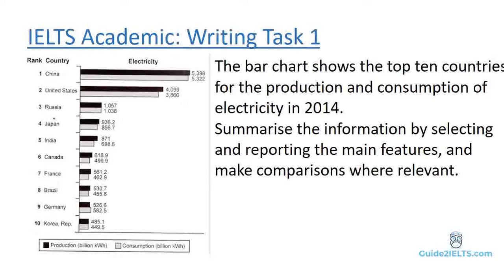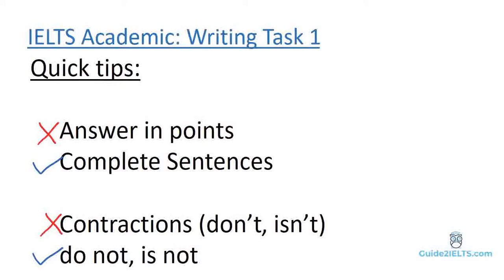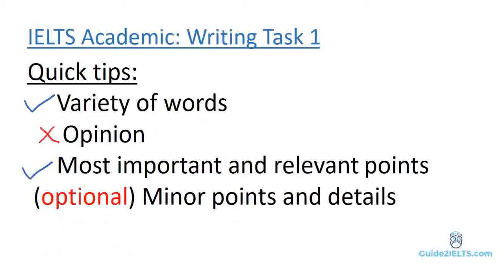Some quick tips for Writing Task 1 academic before we start. Don't write your answer in points, write complete sentences. Don't use contractions. Use a variety of words, and it does not just mean big words. Do not give your opinion. Include the most important and the most relevant points in the diagram. Some minor points or details may be left out.